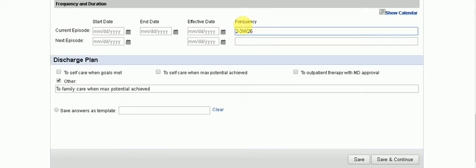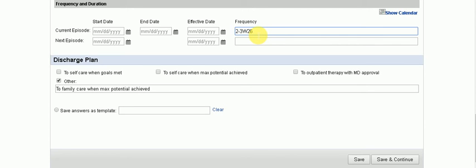Okay, so now you're wondering how come we have 2 to 3 times a week in this particular example. In this example, the patient may actually benefit from 2 times a week, but sometimes the patient has a missed visit, a doctor's appointment, or whatever reason they missed the visit last week, so occasionally the therapist wants to do the makeup visit. Okay, some insurance actually allows the makeup visit, but not all insurance. So for example, this particular insurance allows for a makeup visit.